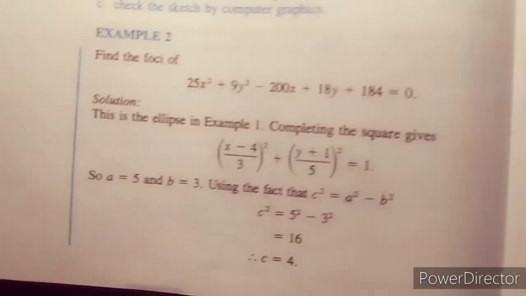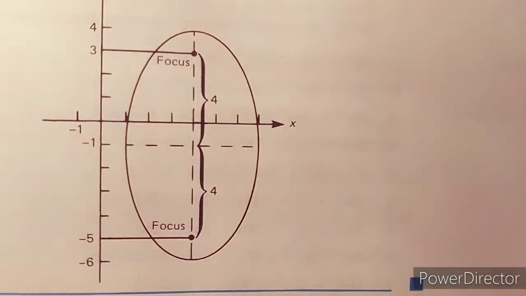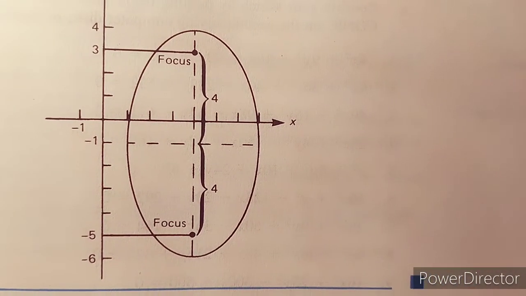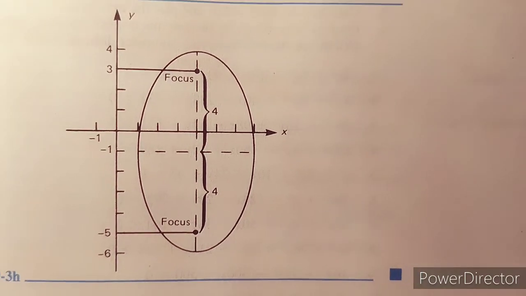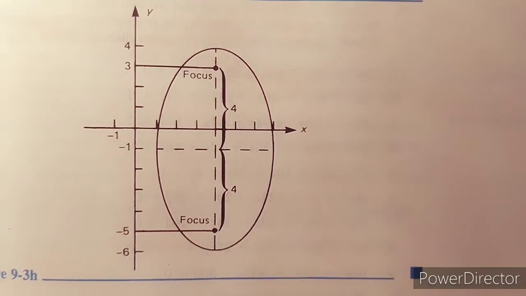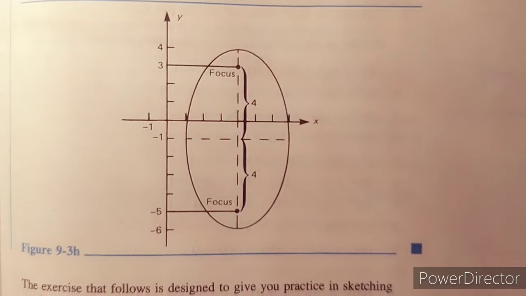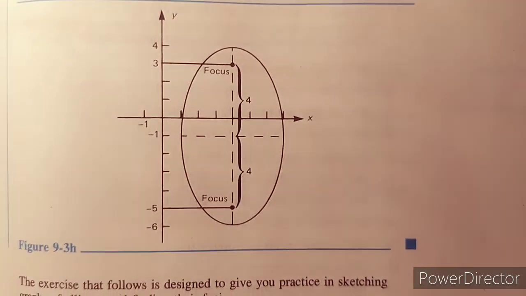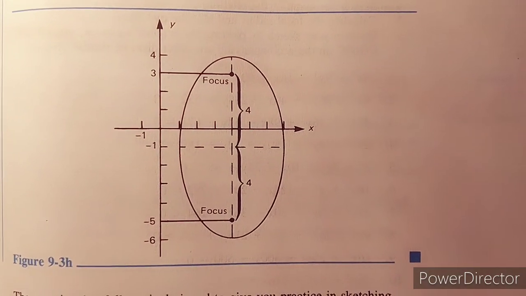The most important thing is that the focal radius is the distance from the center to the focus, so you still have to find the coordinates. Happy learning. Read more from the textbook, and you can find other materials on YouTube or any other sources.